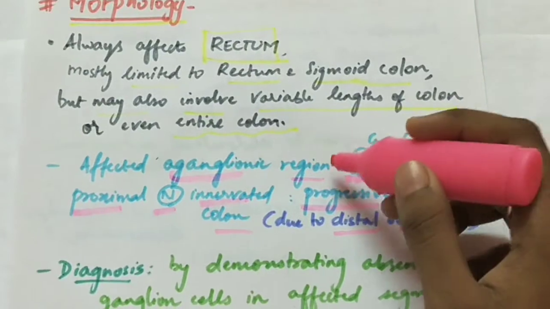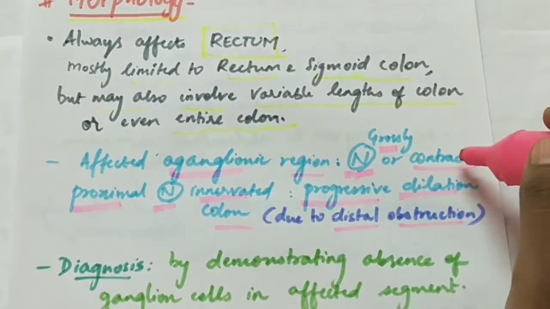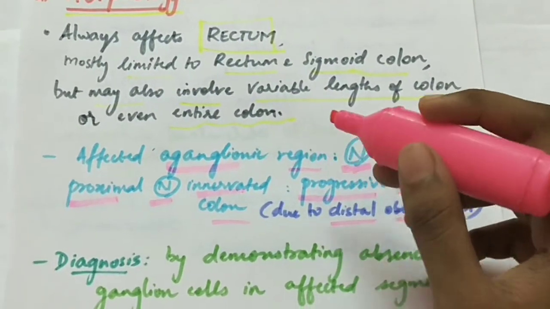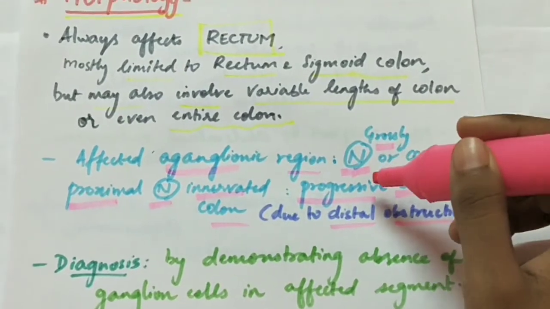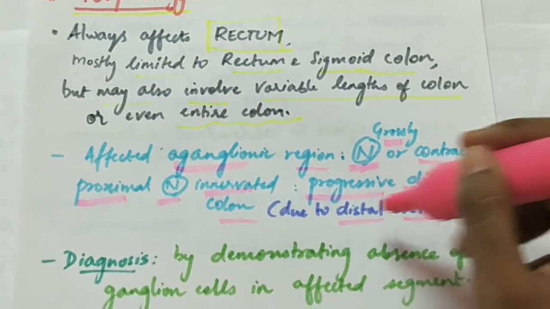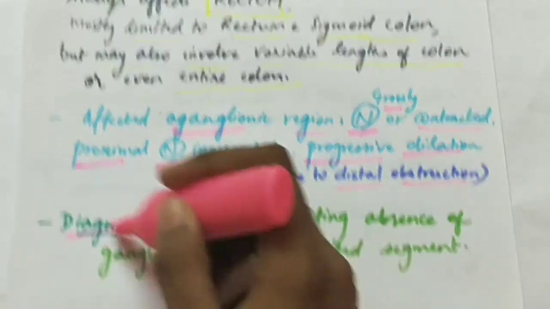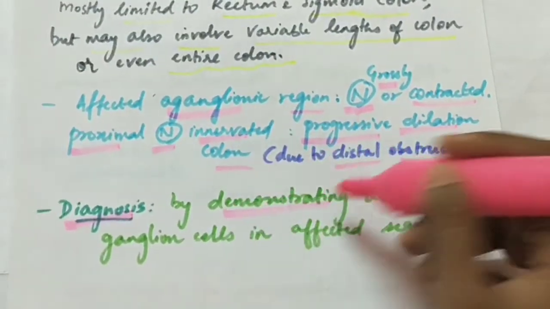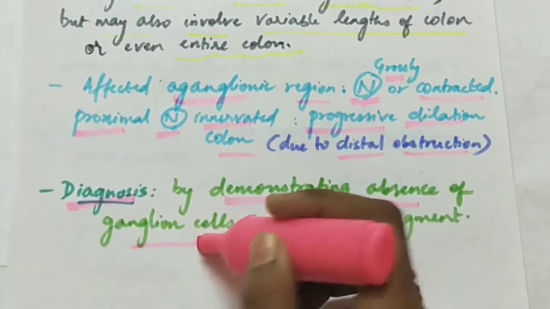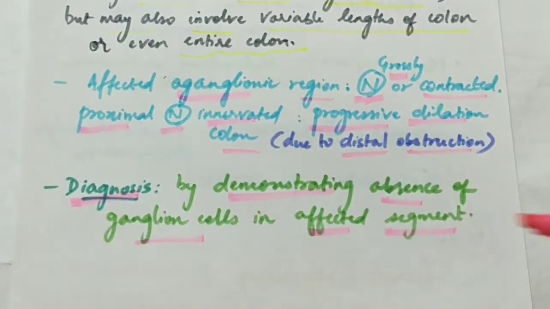Diagnosis is by demonstrating the absence of ganglion cells in the affected segment.